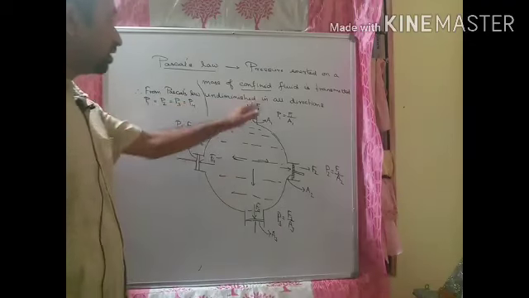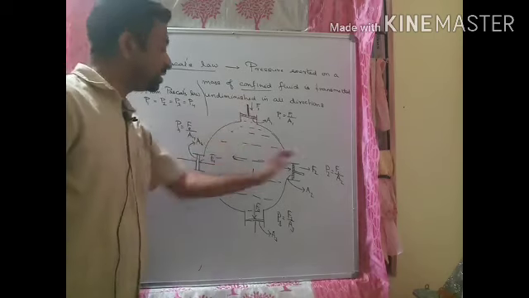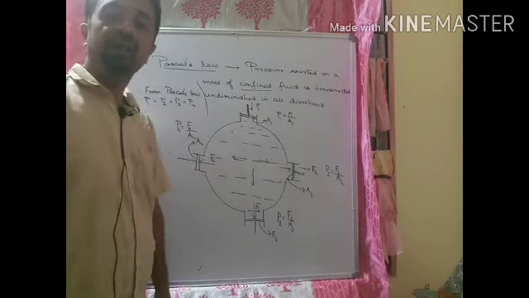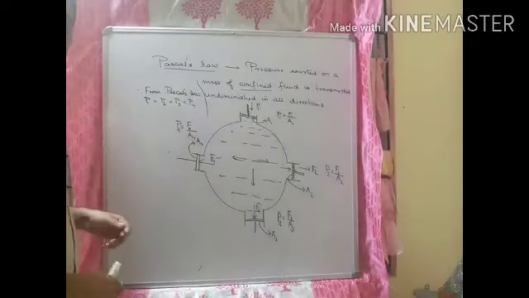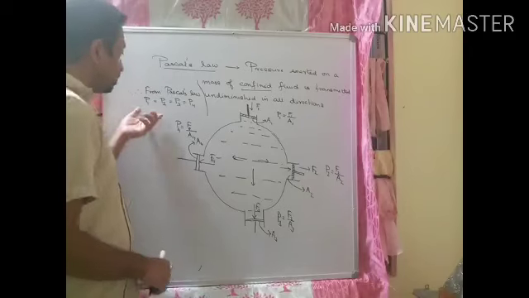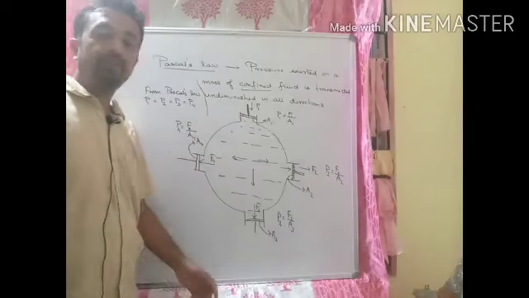The pressure that we are applying on the confined liquid is transmitted in all directions equally. That means the pressure will not diminish, it will not decrease, it will be transmitted equally in all directions. This is Pascal's law.